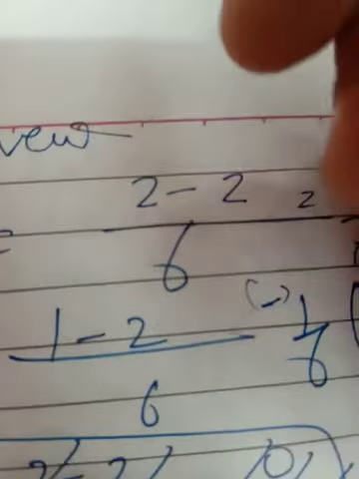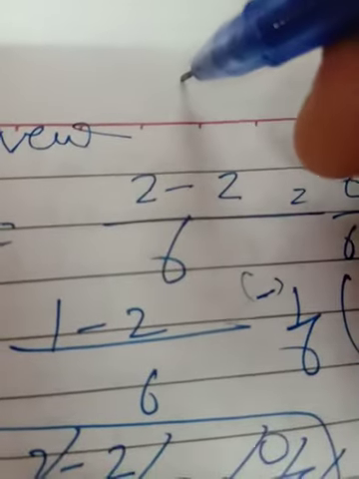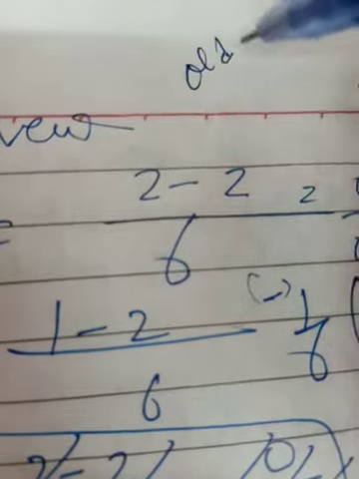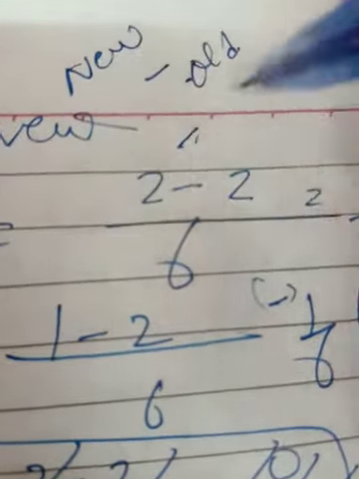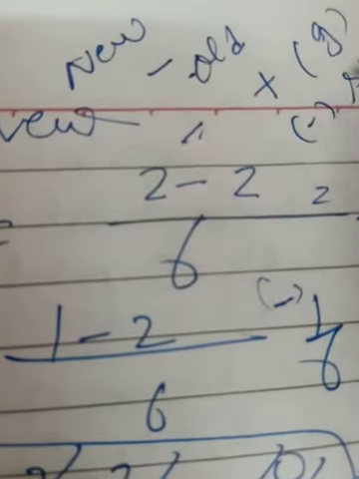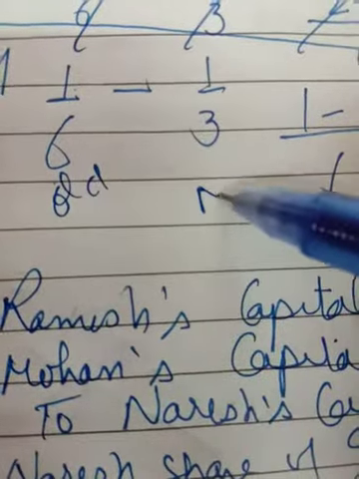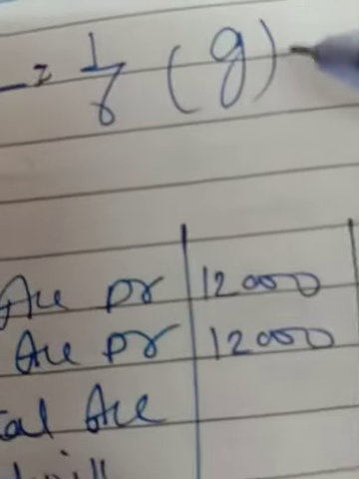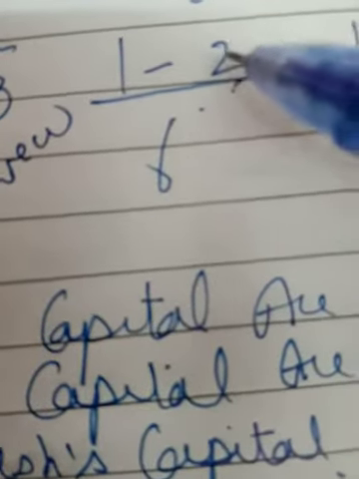In the case of gaining ratio, it's better to deduct new minus old. So the formula should be new minus old. If the answer comes positive, that means he is gaining. If the answer comes negative, that is sacrificing. Anyway, you can see it this way also: 1/6 is the old ratio, and this is the new, and then you have 1/6 gaining, because the new is more than the older one. So 1/6 is gaining.